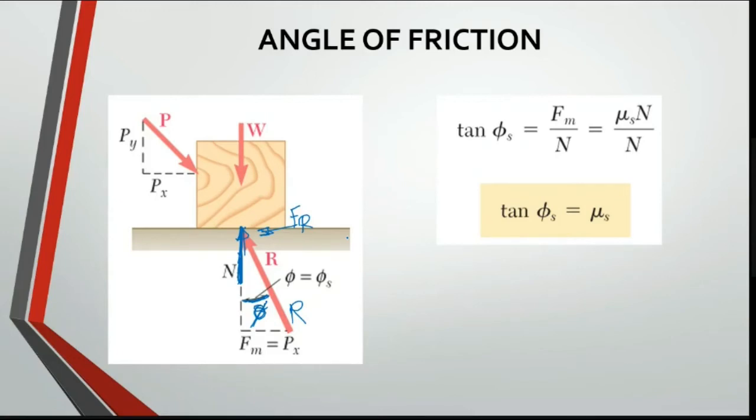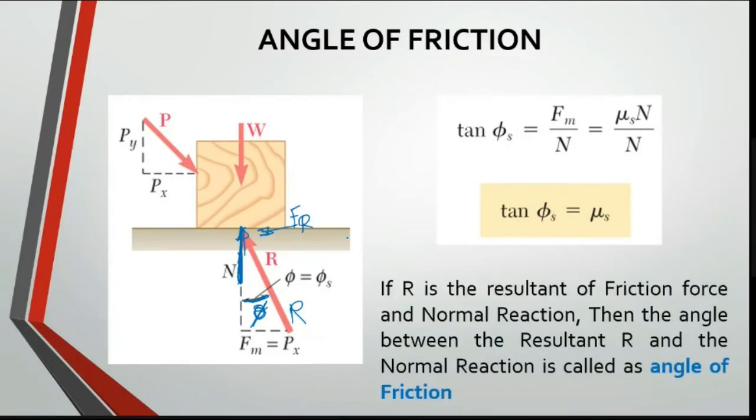In that case, you can identify the value of your coefficient of friction: mu s will be equal to tan phi. So R is the resultant of the friction force and the normal reaction, and the angle between the resultant R and the normal reaction is called the angle of friction phi.